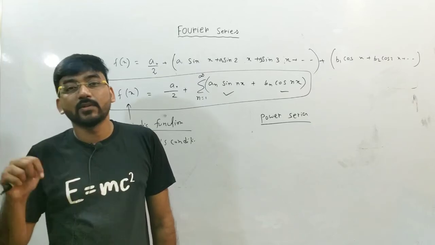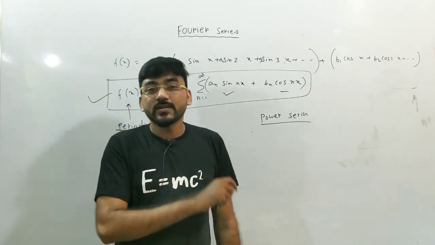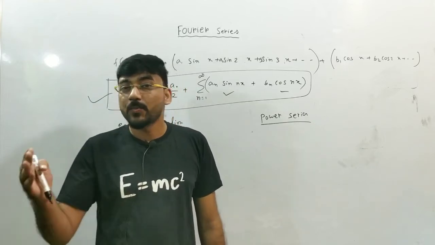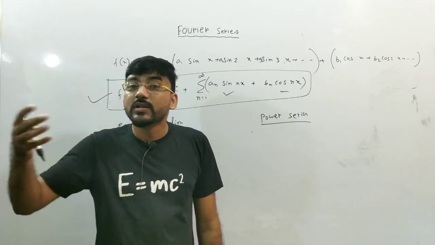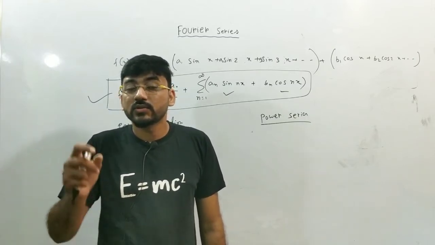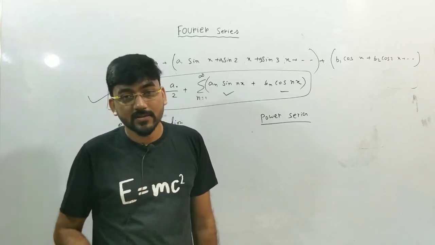So only those functions which have continuous derivatives can be expanded in terms of power series. The higher order derivatives should exist for this function.